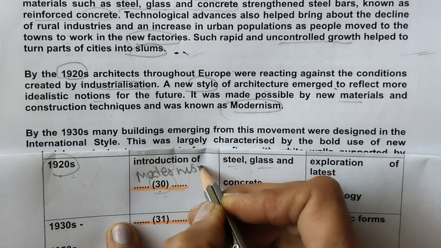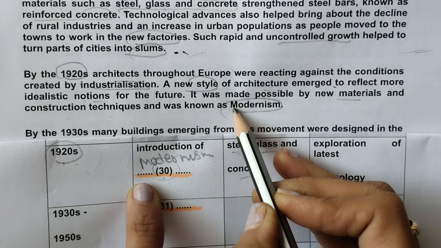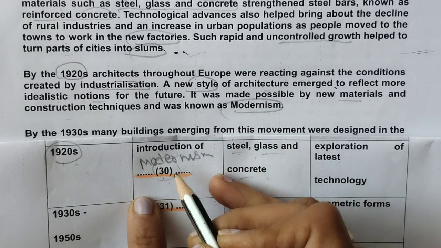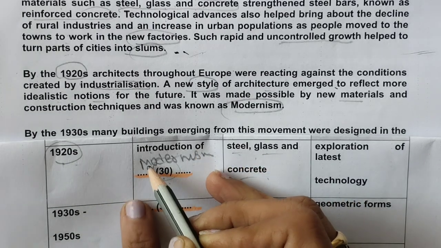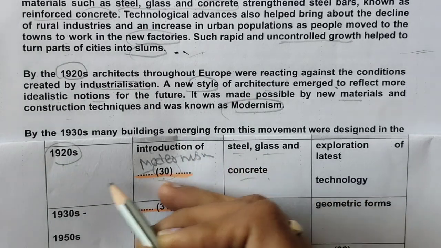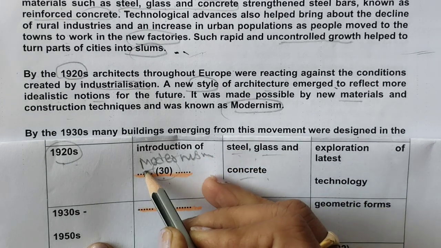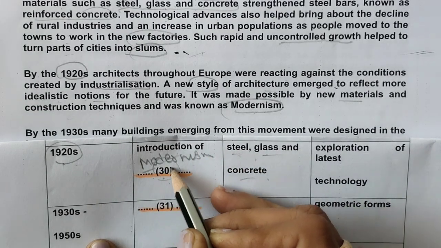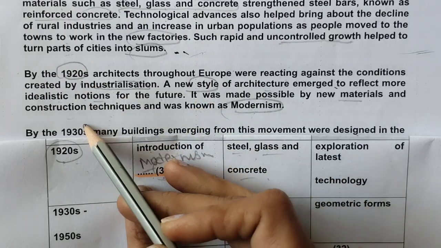So one IELTS reading tip and trick here. They have given M capital. So you may be confused about how we can write a capital letter within the sentence. So it's better you write all answers in capital letters, in listening also, in reading also. So here modernism will come. This is style. Okay, so 1920s is done.